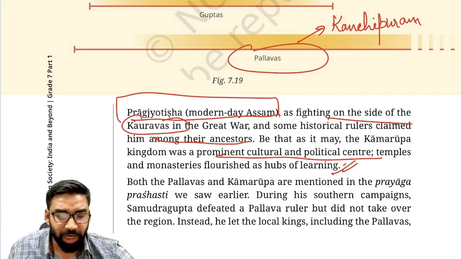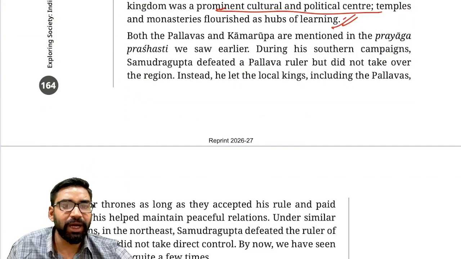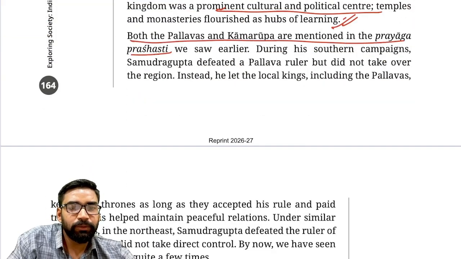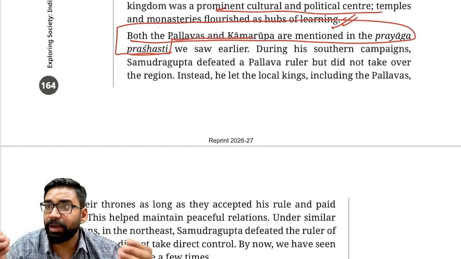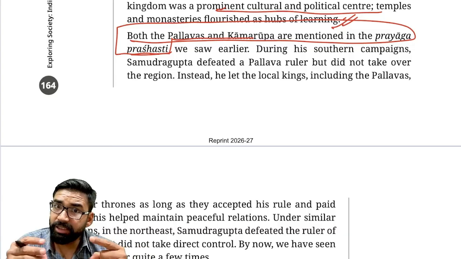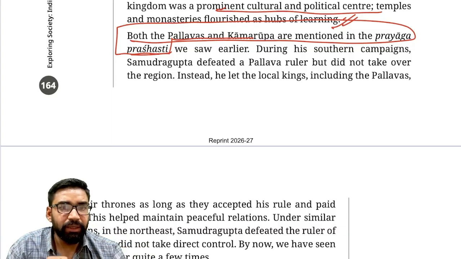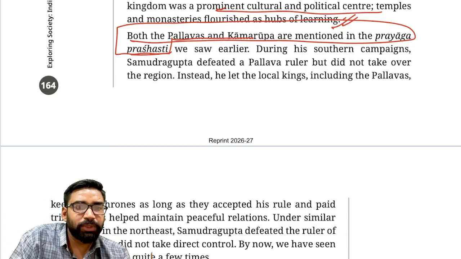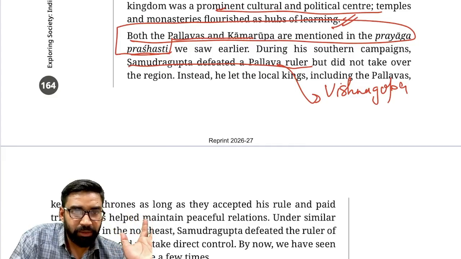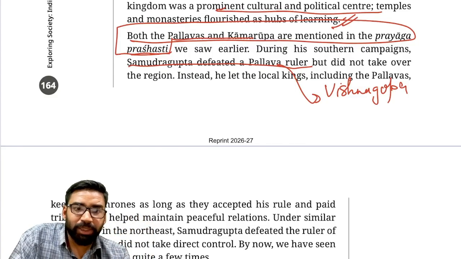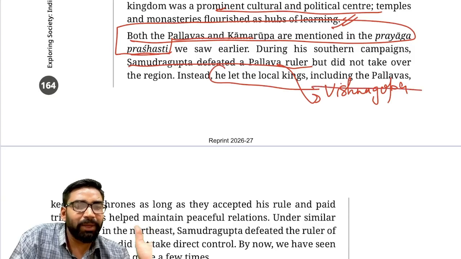Fine. So apart from this, both Pallavas and Kamrup are mentioned in Prayag Prashasti, that is the Allahabad pillar inscription. Allahabad pillar inscription belongs to whom? Samudragupta. Clear? It is said that Samudragupta defeated the Pallava ruler also. And who was that Pallava ruler? Vishnu Gopa, who visited the court of Samudragupta. But Samudragupta did not take over the kingdom of Vishnu Gopa, that is the Pallava king.